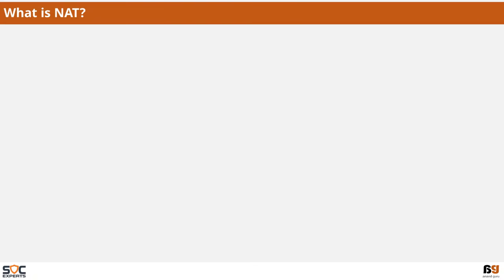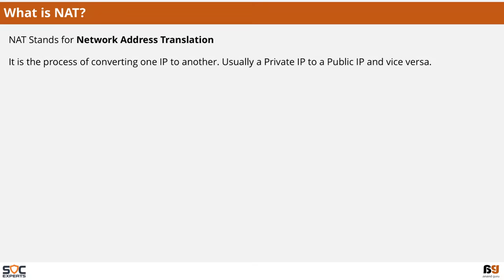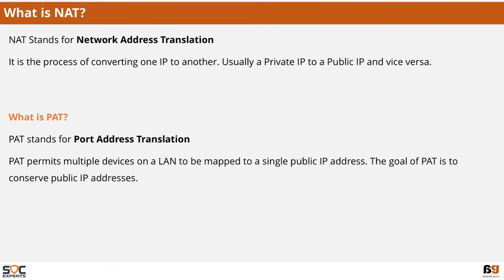What is NAT? NAT stands for Network Address Translation. It is the process of converting one IP address to another, usually a private IP address to a public IP address and vice versa. What is PAT? PAT stands for Port Address Translation. PAT permits multiple devices on a LAN to be mapped to a single public IP address. The goal of PAT is to conserve public IP addresses.